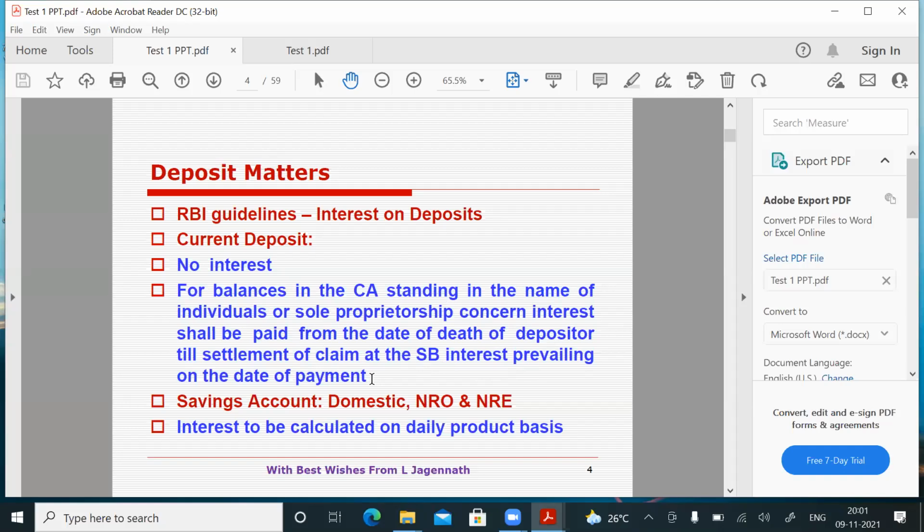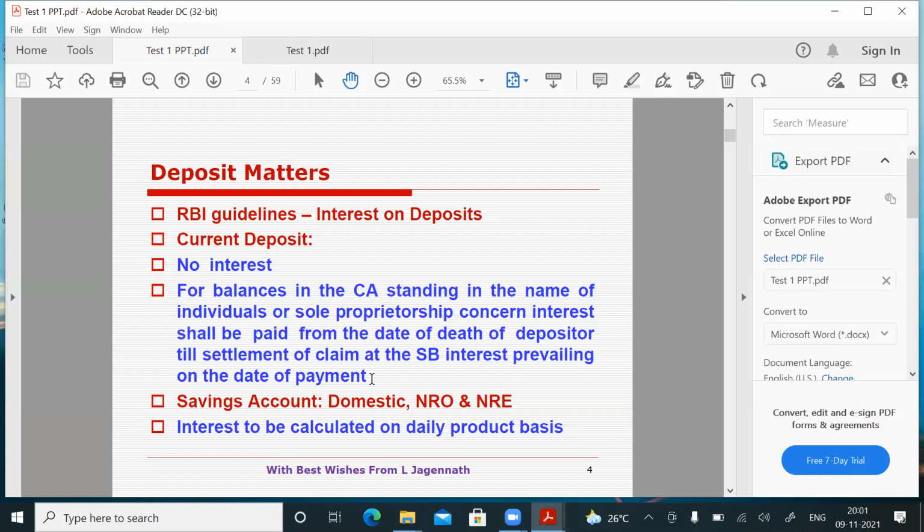So as per Reserve Bank of India guidelines, when interest is to be paid on the current account, various options will be there. It has to be paid only if the current account is in the name of an individual or sole proprietorship. After the death of the individual or sole proprietor, from the date of death till the settlement of claim, you have to pay the SB interest prevailing on the date of settlement of the claim.